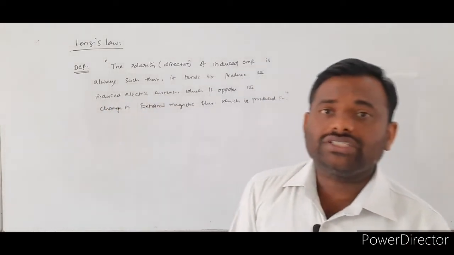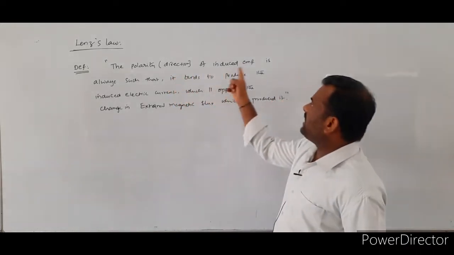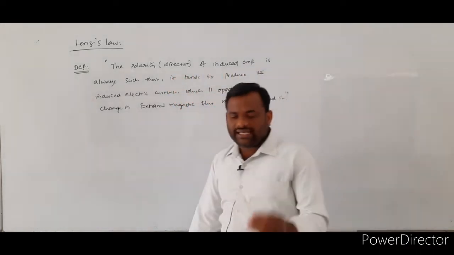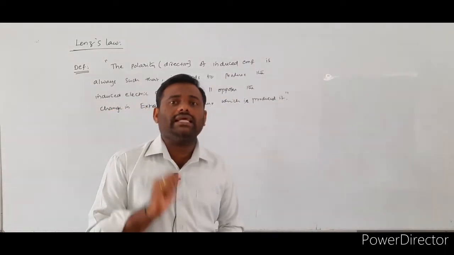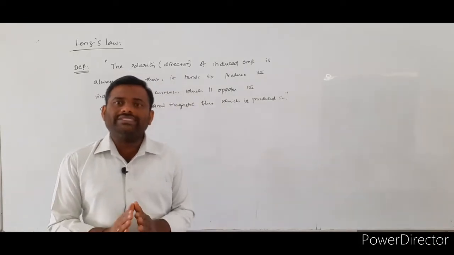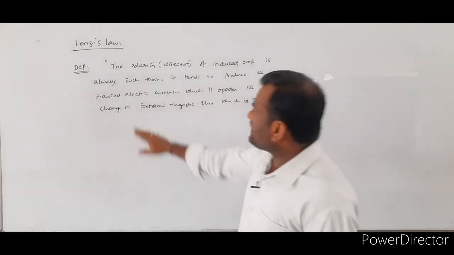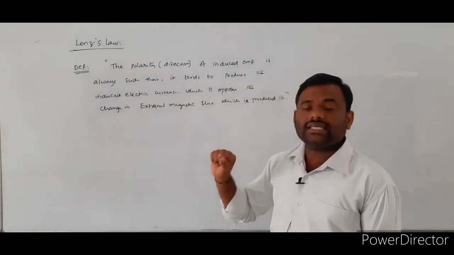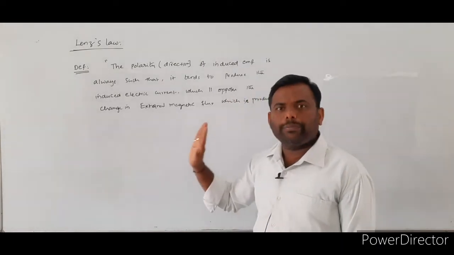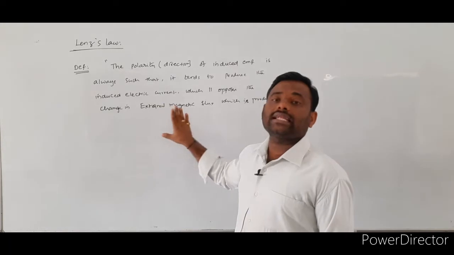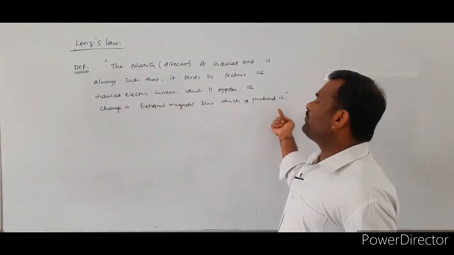Once again, see the definition of Lenz law. The polarity of the induced EMF produces the induced electrical current. Due to the induced EMF only, the induced electrical current is produced. This induced electrical current opposes the change in external magnetic flux which produced it.